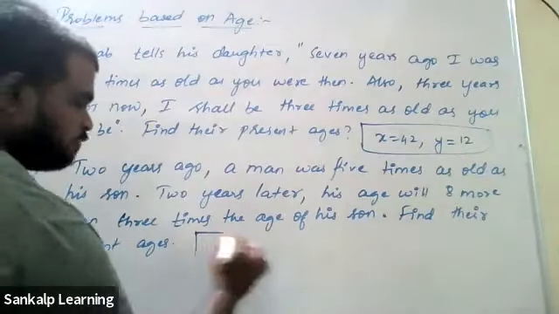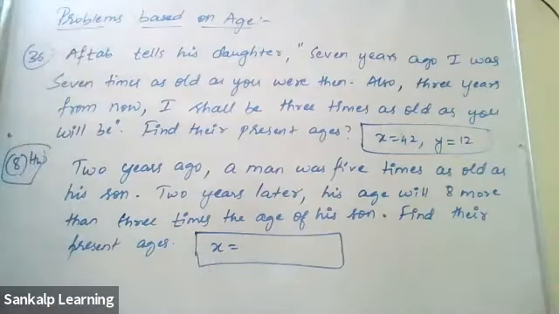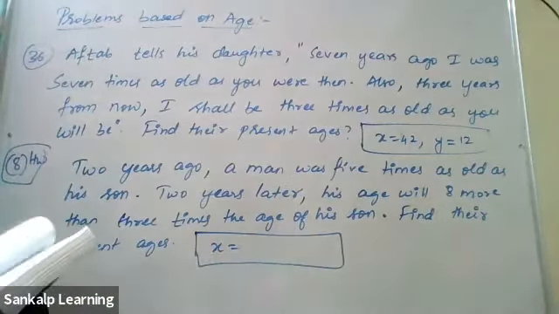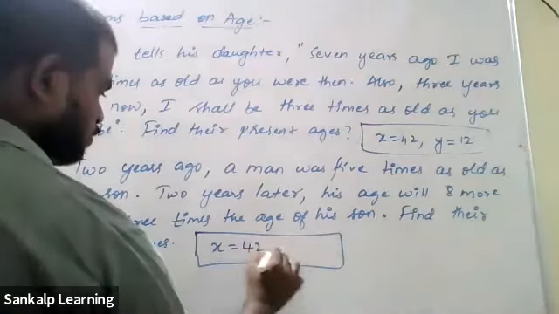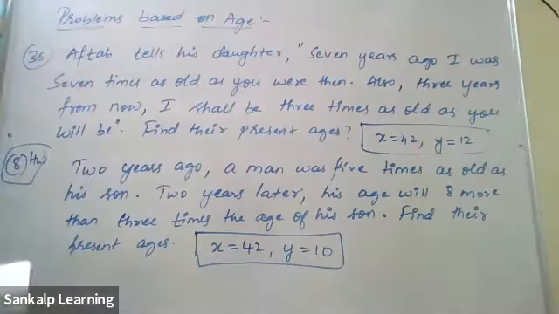Okay, X is 42 and Y is 12. And this problem also, I'll give you answers. You can verify yourself. X is 42, Y is 10. The man's age is 42 and his son's age is 10. Okay, I've given you the answers also. You can verify it.